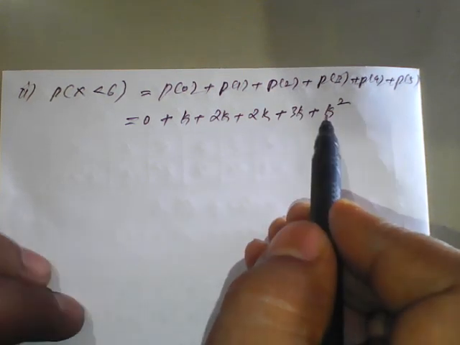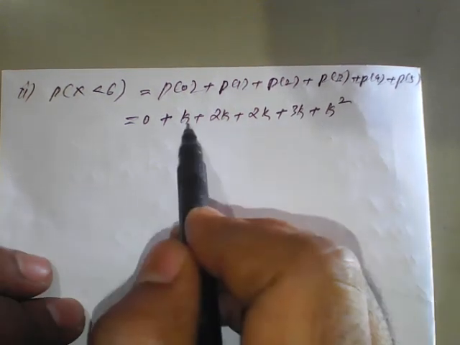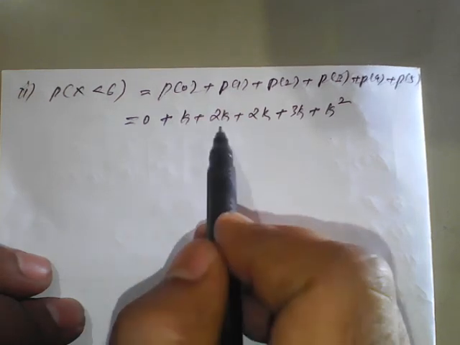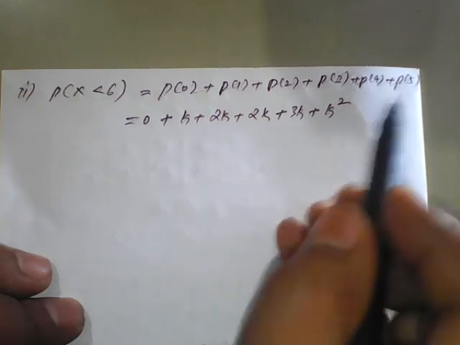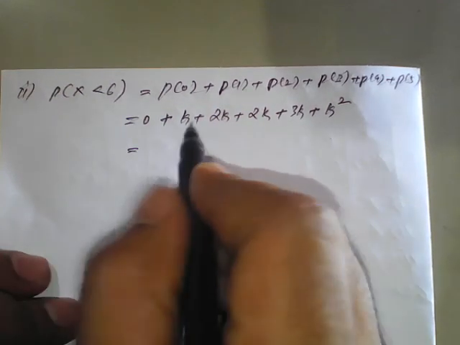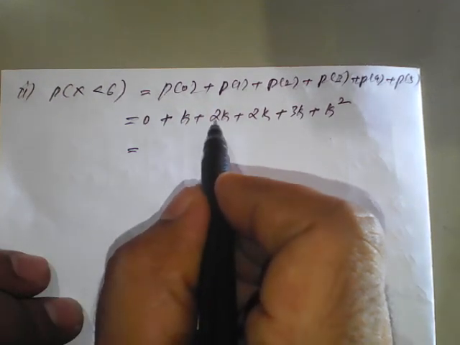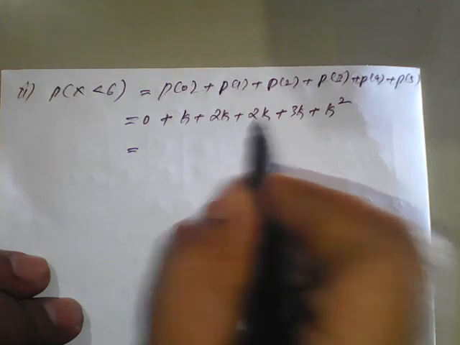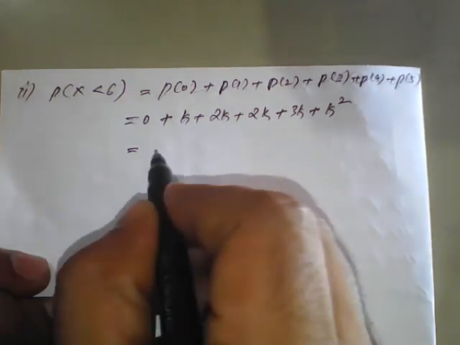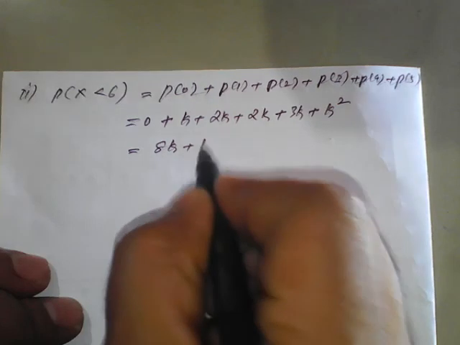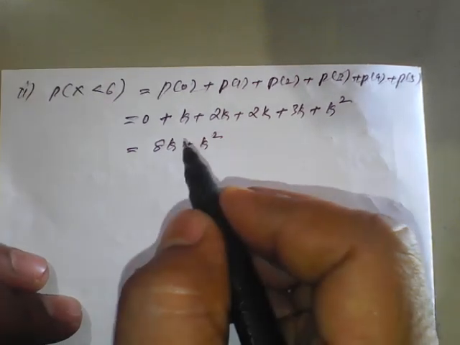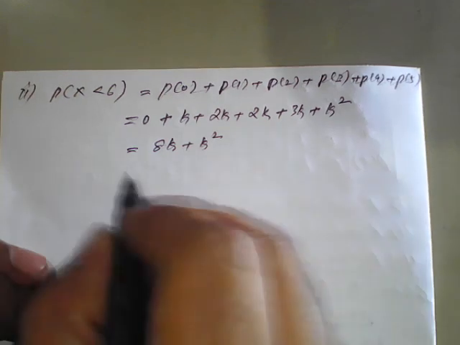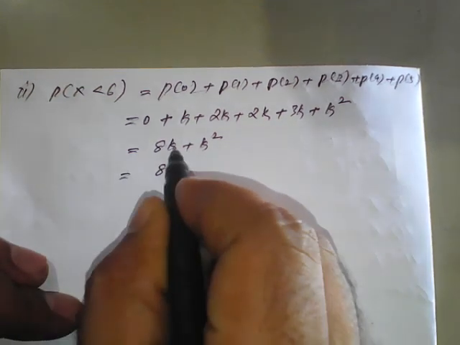You just refer to the table and write the values for 0, 1, 2, 3, 4 and 5. On simplification, how many k's? 1, 2, 1 plus 2 is 3, 3 plus 2 is 5, 5 plus 3 is 8. So 8k plus k square. But we know the value of k is 1 upon 10.